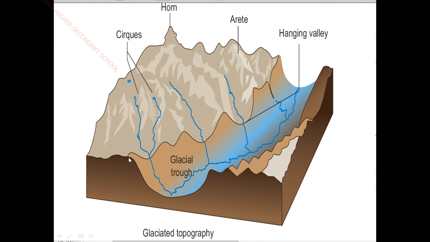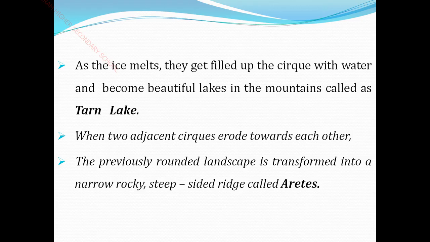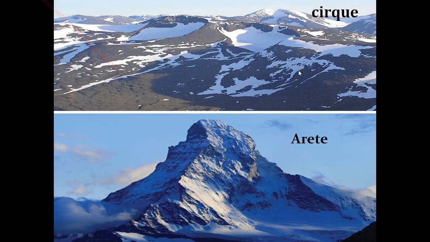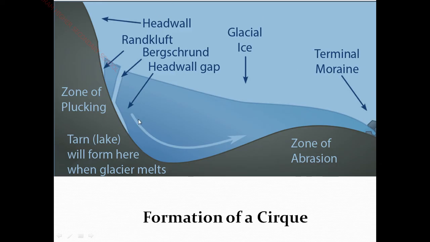This is the topography of glaciated mountains. So, glaciated topography. You see, as the ice melts, the cirque gets filled up. What happens if the ice gets melted? Automatically the cirque gets filled up and it seems like a lake. I told you in this picture, no? So when this armchair-shaped cirque gets melted, it seems like a lake.